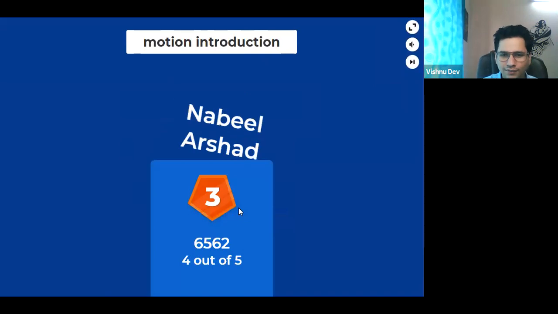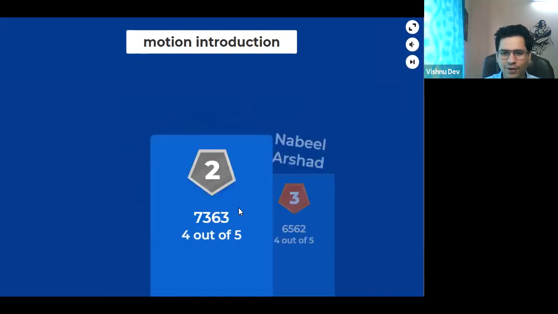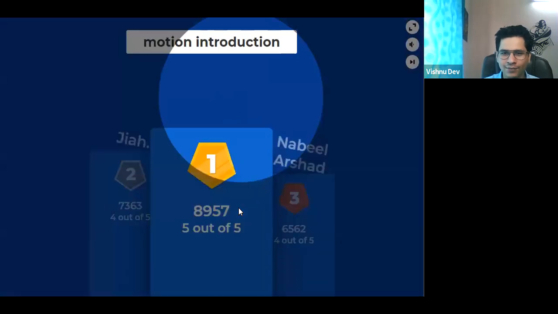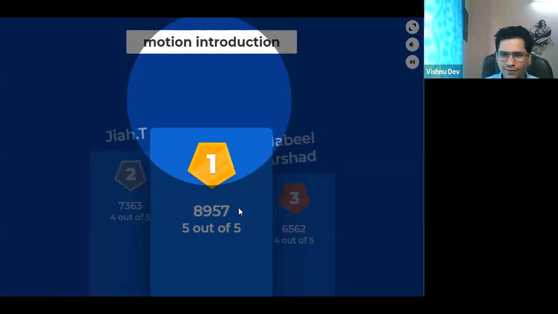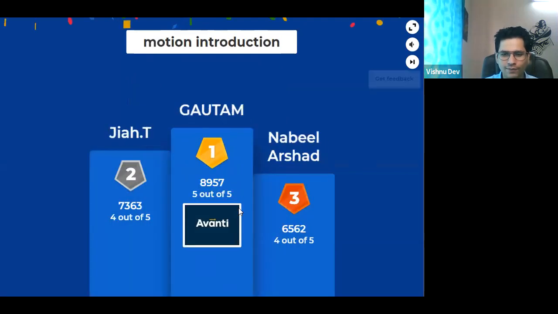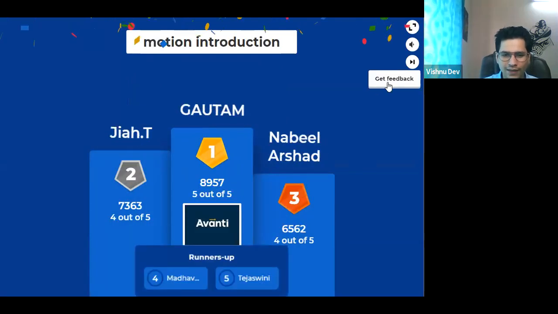Nabil. Very good, Nabil. Third position. Second position. Jia. Very good, Jia. Madhav. I guess Madhav is in fourth position now. Bottom first position. Very good. Other fourth position, Tejaswini fifth position. Very good, everyone.